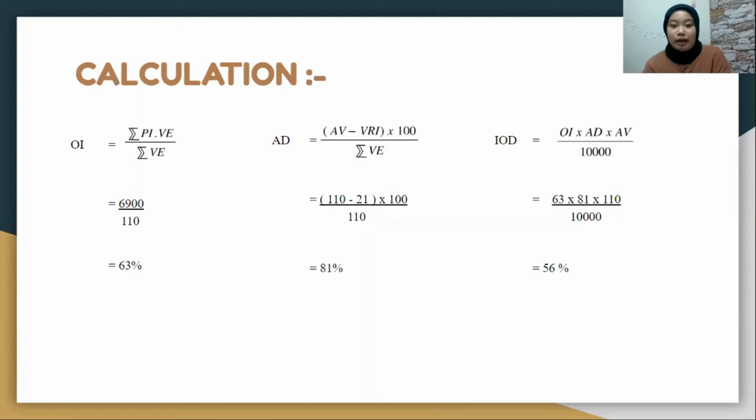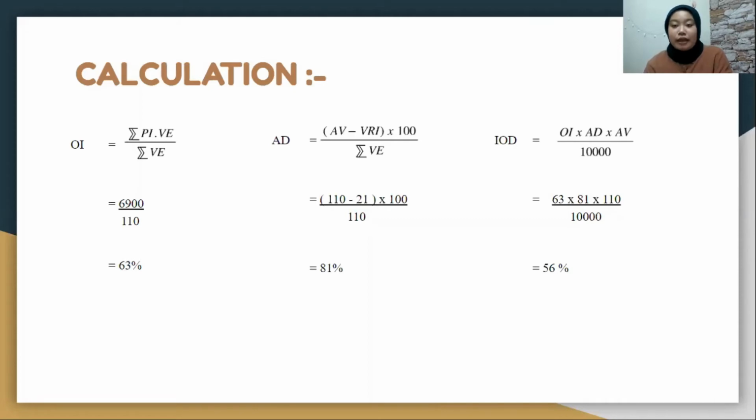So for AV, sum of VE minus VRI times 200 divided by sum of VE. So 110 minus 3 times 21 minutes, times 200 divided by 110. So we get 81%. So for IOD, OI times AD times AV, AV is VE.